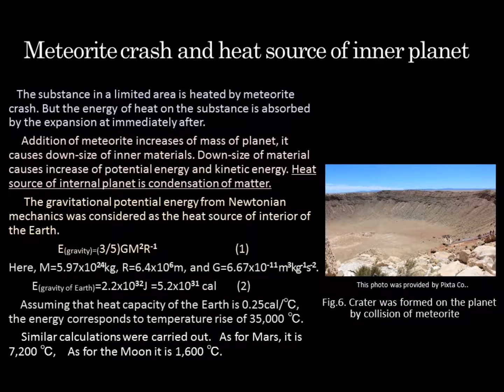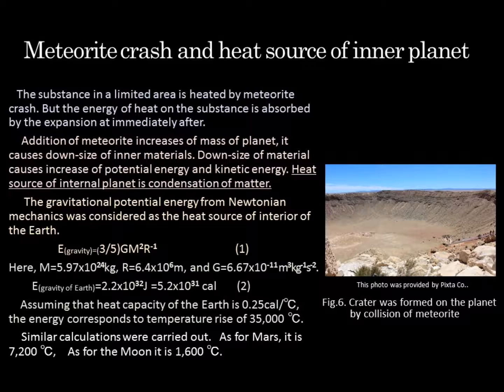Meteorite crash and heat source of inner planet. The substance in a limited area is heated by meteorite crash. But the energy of heat on the substance is absorbed by the expansion immediately after. Addition of meteorites increases the mass of the planet. It causes downsize of inner materials. Downsize of material causes increase of potential energy and kinetic energy. Heat source of the internal planet is condensation of matter.